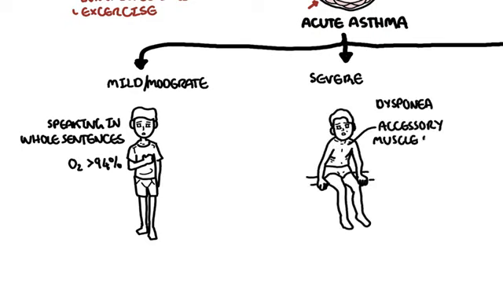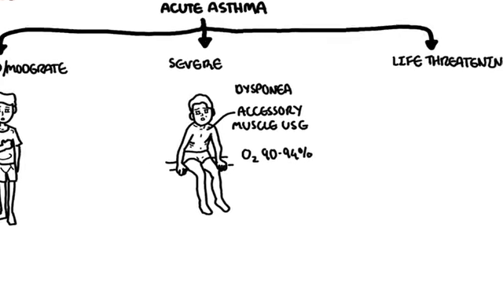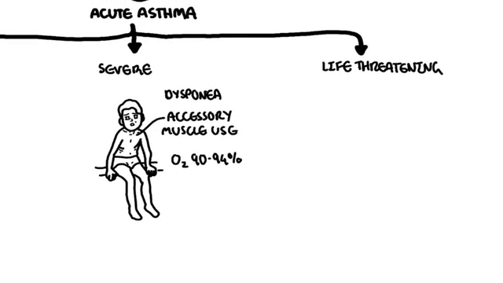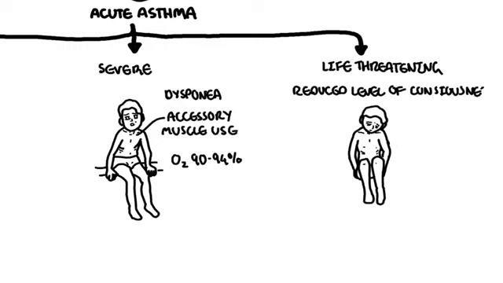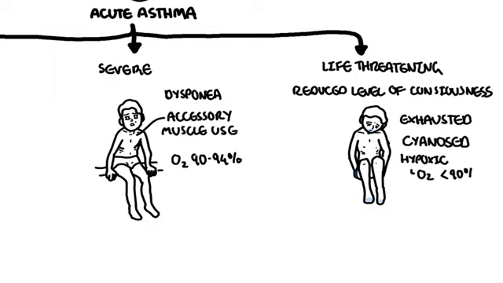You can start seeing use of accessory muscles. They're unable to complete sentences in one breath, and the oxygen saturation is between 90 to 94%. In life-threatening asthma, they have reduced level of consciousness. They are exhausted. They can be cyanosed, hypoxic, less than 90%, with soft or absent breath sounds.